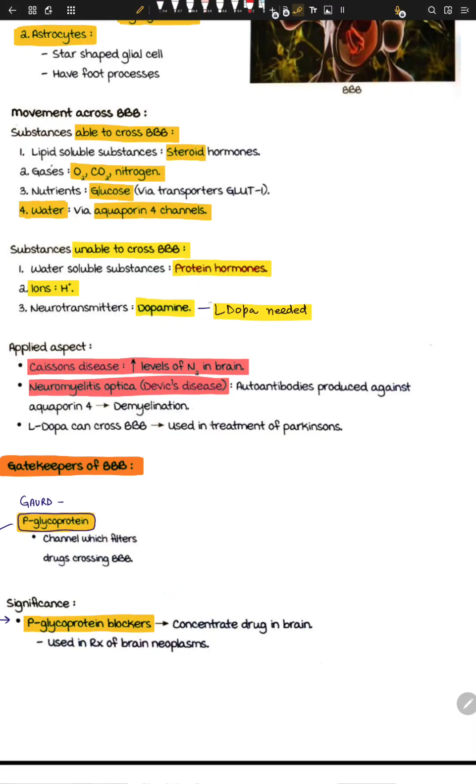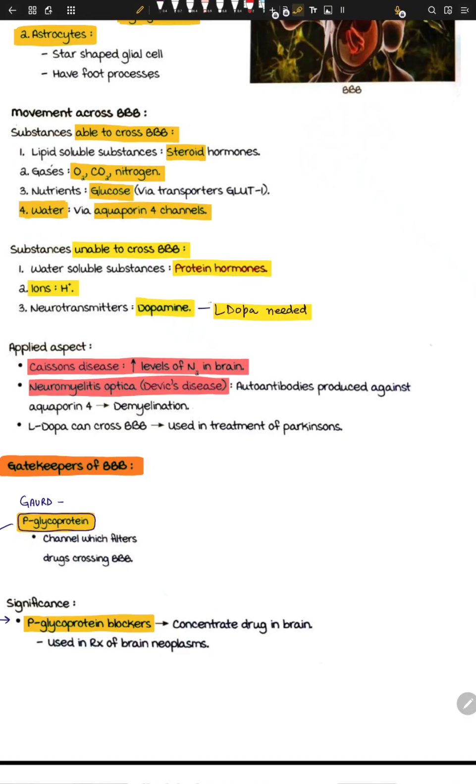What happens is that there are antibodies, right? Antibodies like IgM, IgG, IgE. These antibodies are produced against your aquaporins. So if these aquaporins are messed up, water cannot jump, and once water cannot jump, a lot of basic regulatory mechanisms will not work.